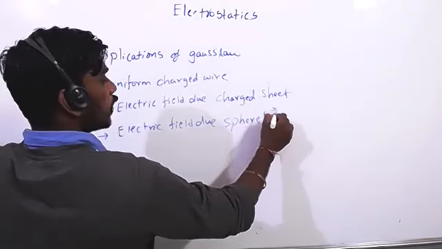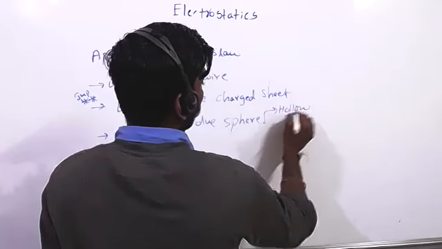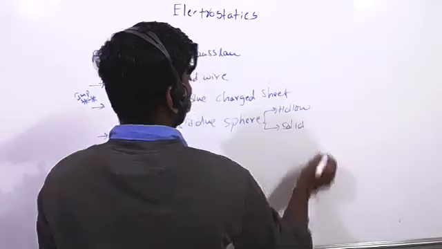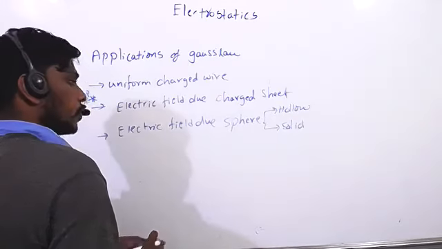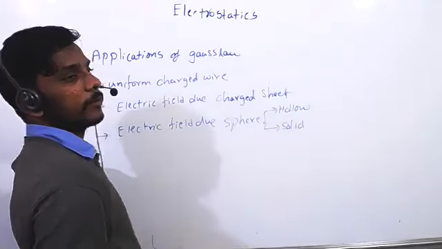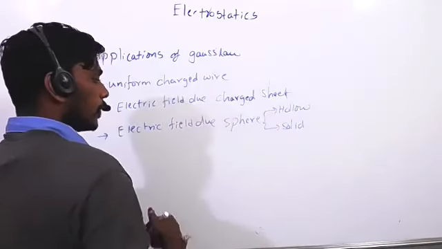Here two types of spheres will be there. One is hollow, I explained this one clearly, and solid. Solid sphere and a hollow sphere. If you know the solid sphere, we don't need to discuss this one. Easy, one question if you know. The second question is the hollow sphere.